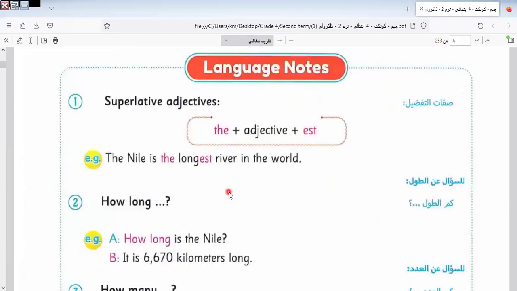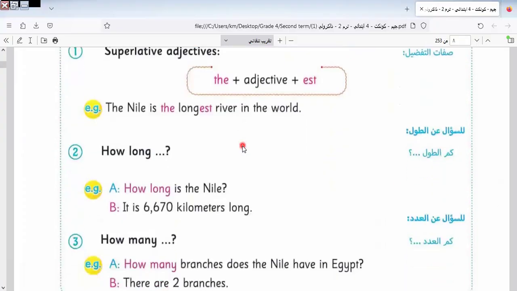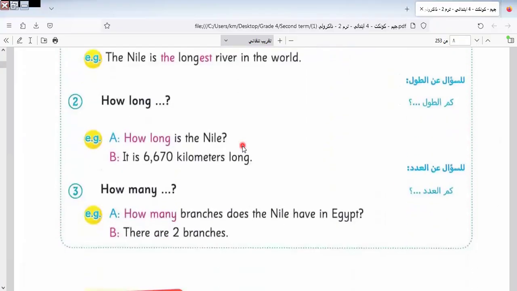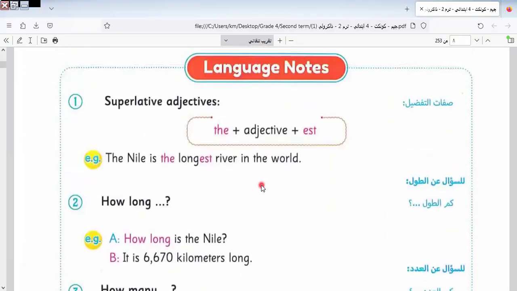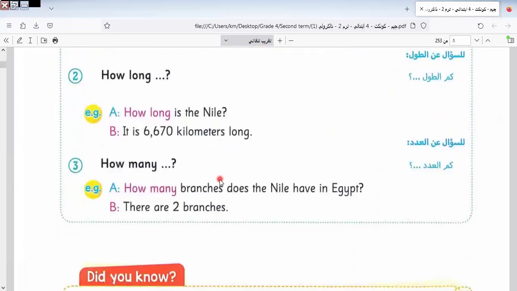Last class also we learned the grammar structure of the superlative form, how to do it, but here not with more than one syllable. Here we know it in one syllable. We put the and add est to the adjective.